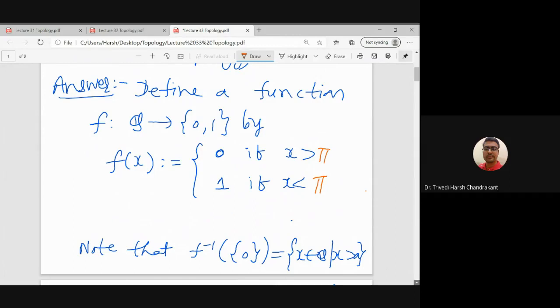Now this function is well defined because if you choose any rational number x, then x will be either greater than pi or less than pi. It cannot be pi because pi is an irrational number. I hope it is clear how the function is defined.